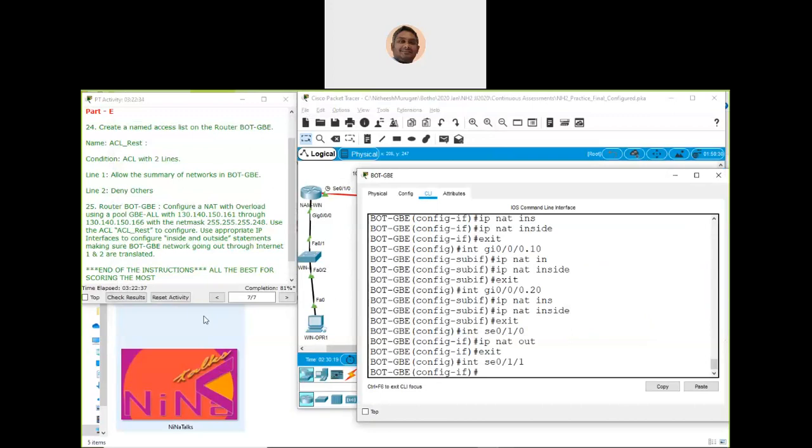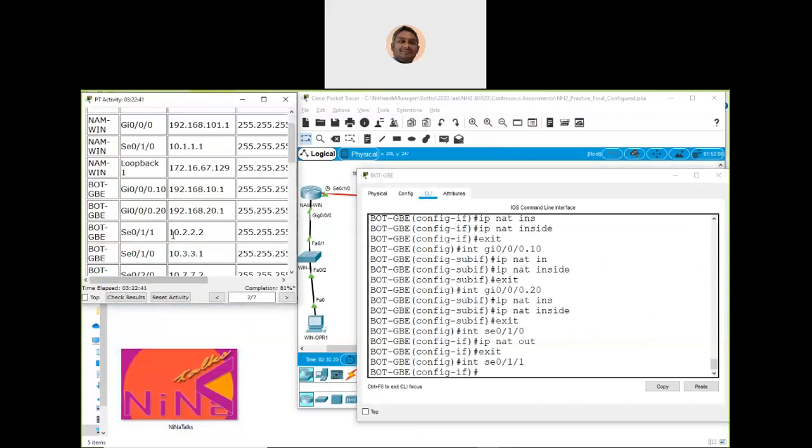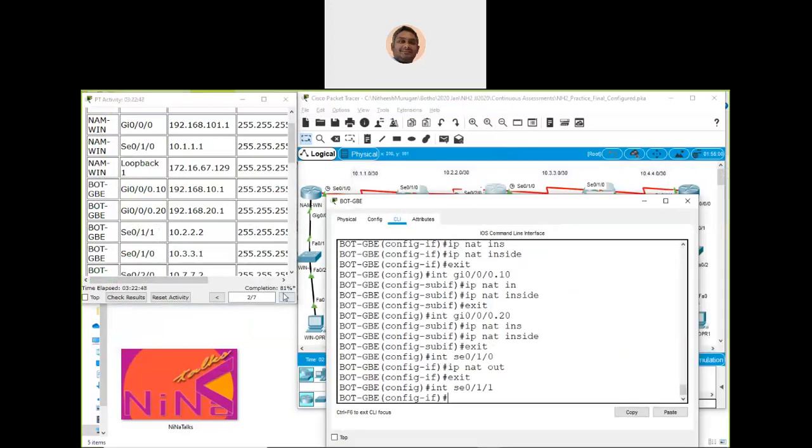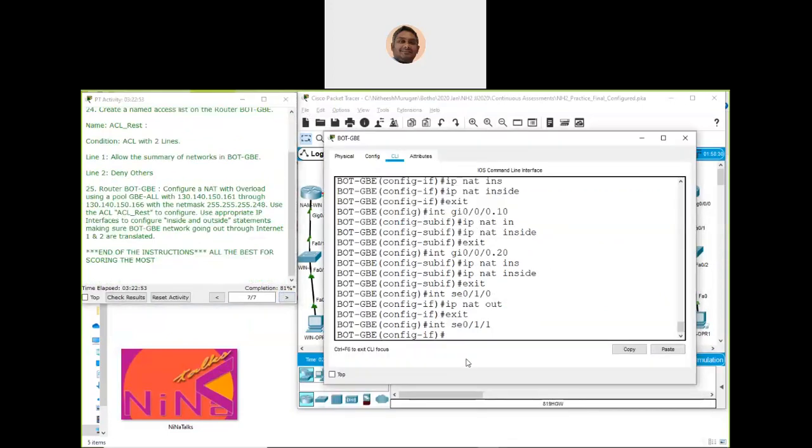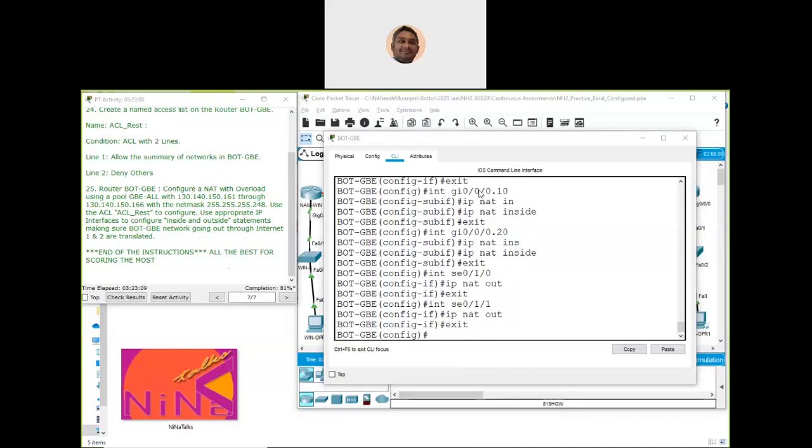To check it, it is hidden here, so let's go to the addressing table. The 0/1/1 is the one which goes to the 10.2.2.0 network. So this is the one. You say ip nat outside, exit. I guess we are done with this part.